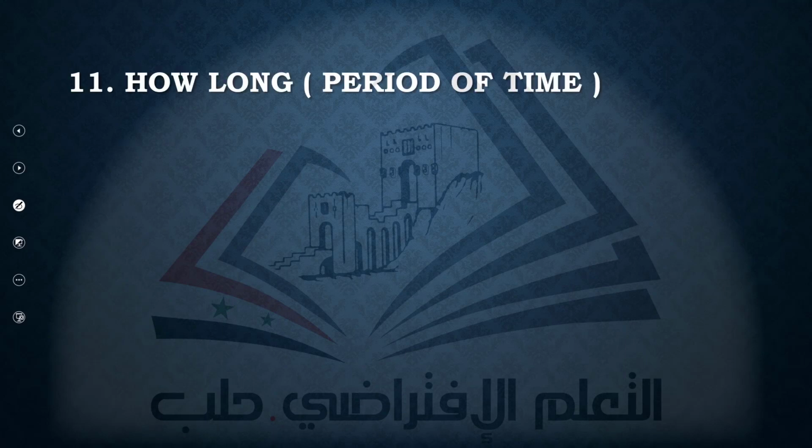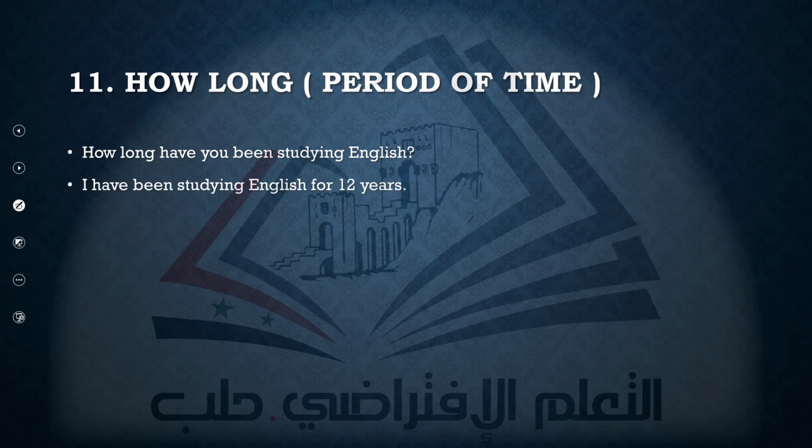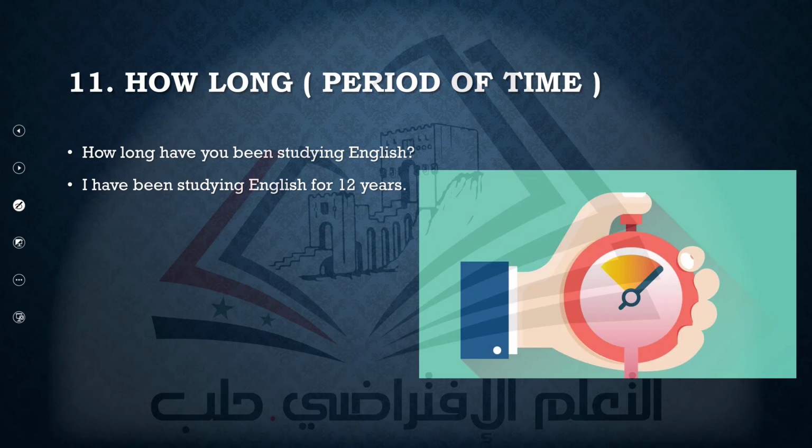How long? Number 11, how long when we are talking about a period of time. Look, the word when we talk about a specific time. But here, how long tells me about a long period of time. For example, we use it with since and for, most of the time with the present perfect, if you remember. So here the sentence says, I've been studying English for 12 years.